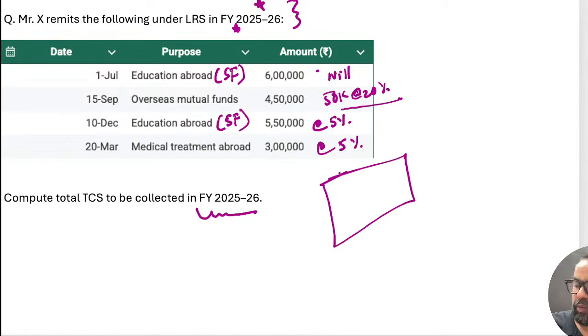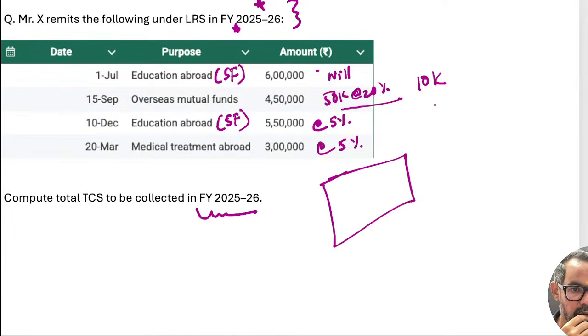So you want me to calculate this? 50,000. So for this it is 10,000 and 5 lakh and 8 lakh 50,000. 0.05, 42.